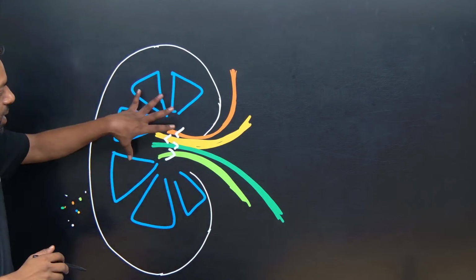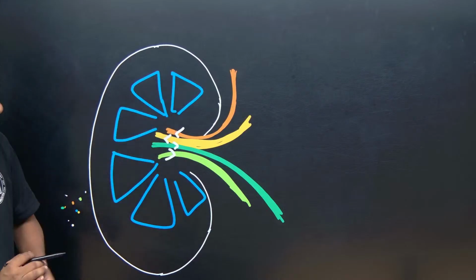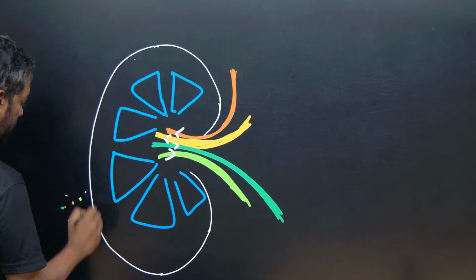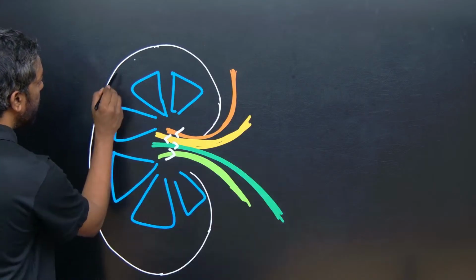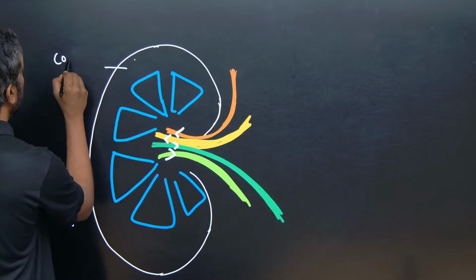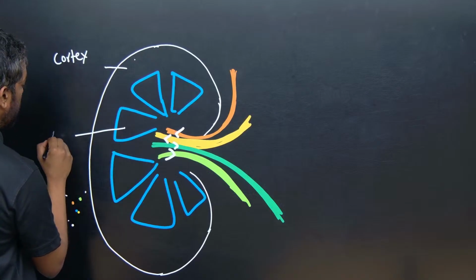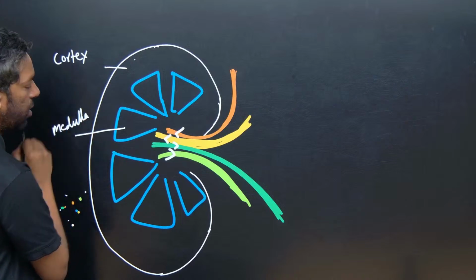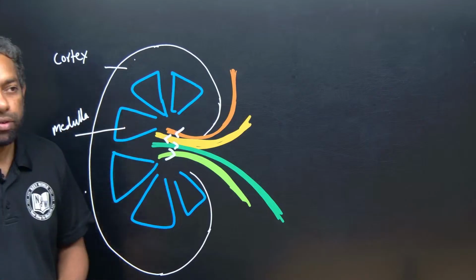This medulla part we can call medullary pyramids. This outer part we can call cortex. Cortex and medulla. Medulla and cortex. They can ask you that pelvis is what?